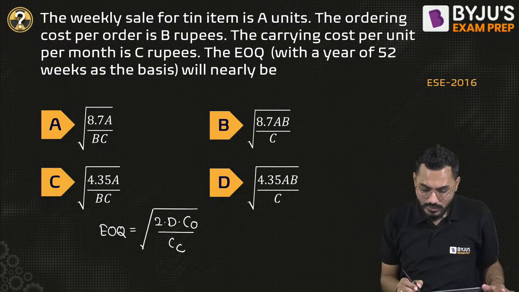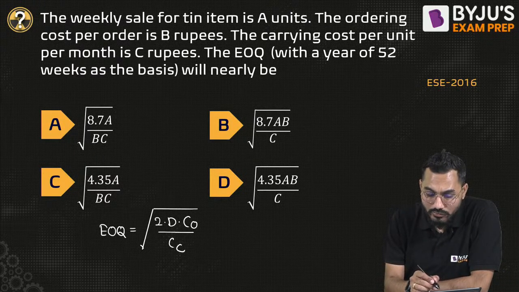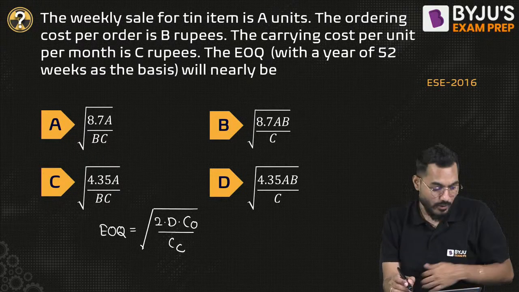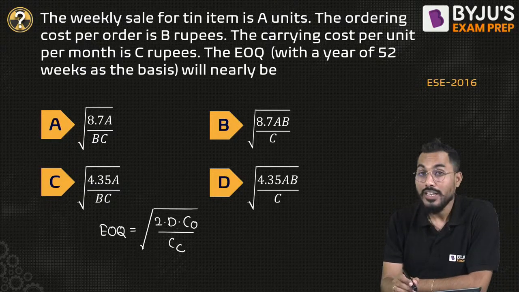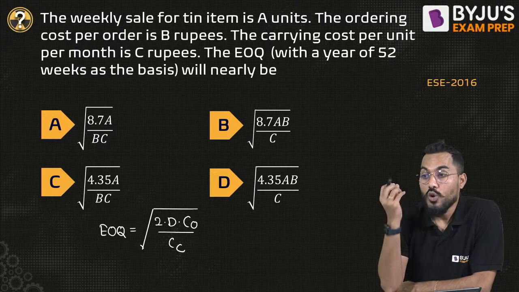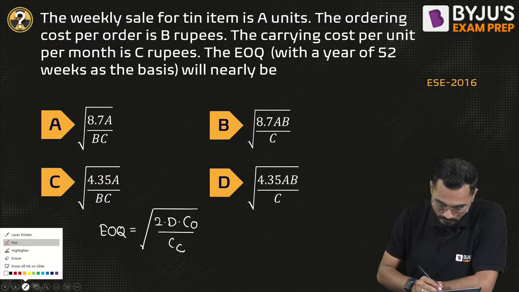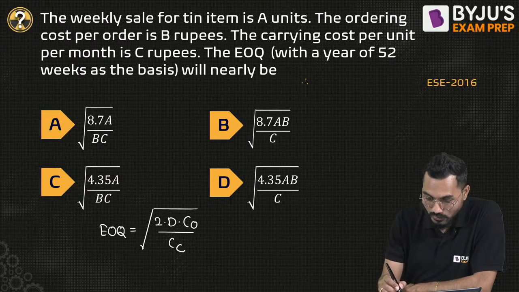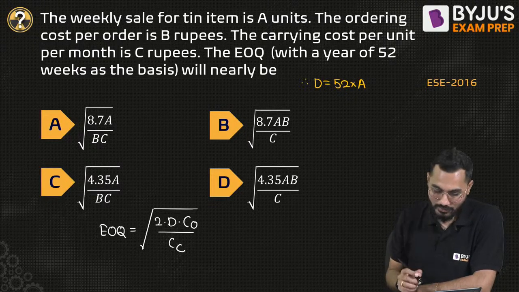So I'll simply say that D is nothing but demand. It is given that weekly sale for the item is A units. How many weeks are there in the year? 52. So in 52 weeks, how much will be the sale? I'll say that the demand is exactly equal to 52 into A.